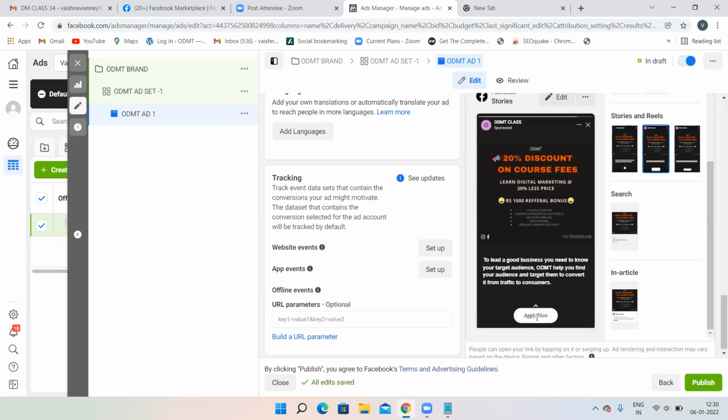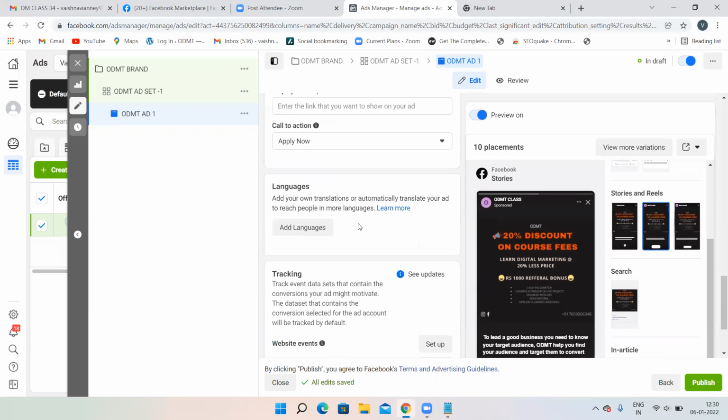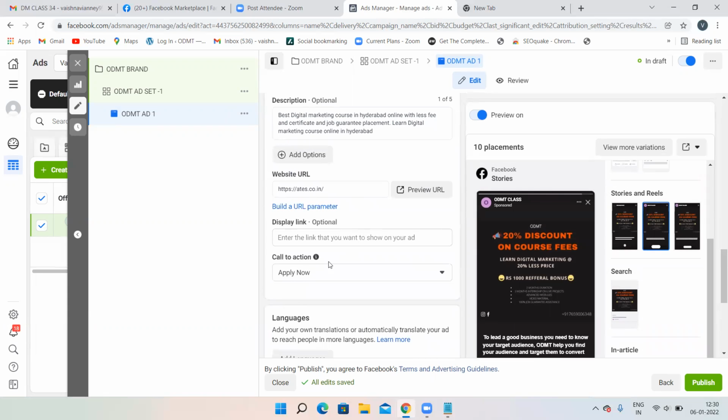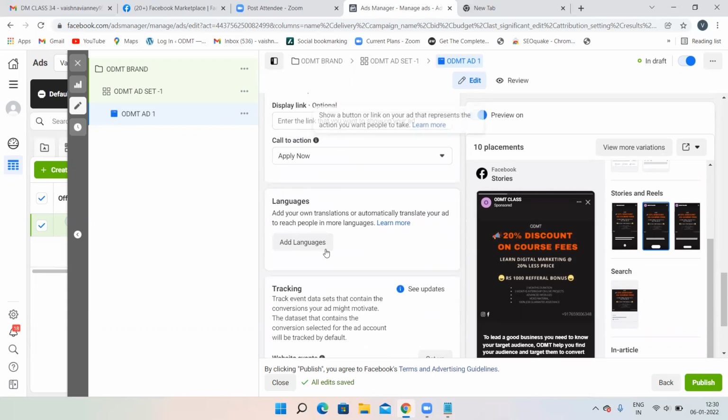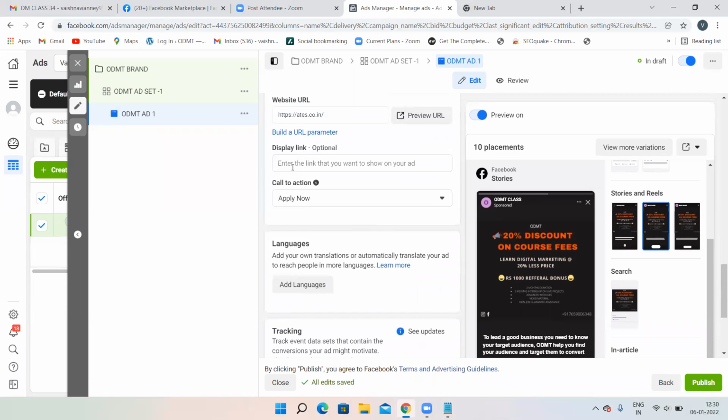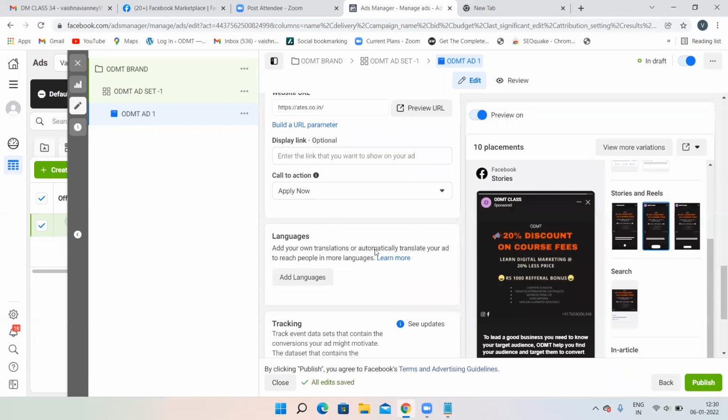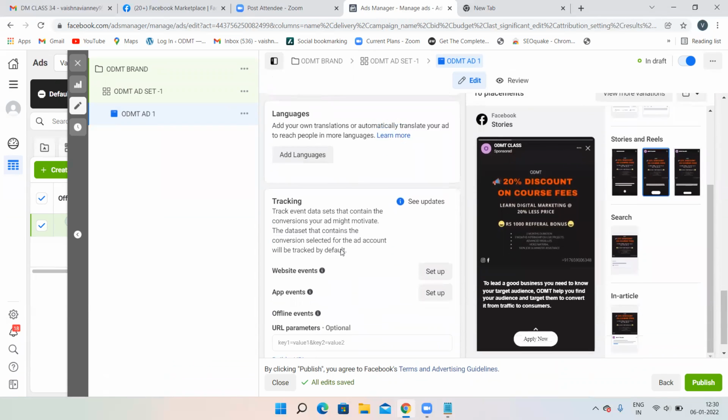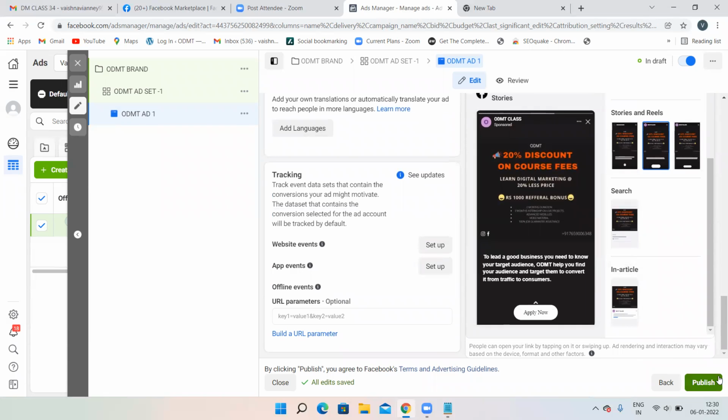See, when I put the cursor over there and click over here, I'll go to that particular website URL which I have given over here. To this website I will be landing. Then display link, don't do it, because if you display the link, the HTTPS and everything will appear. It's not required. Then languages and all this, leave it. That's it. Publish.